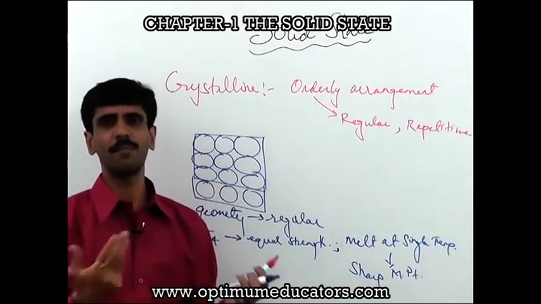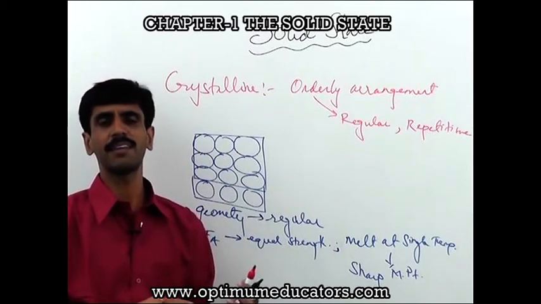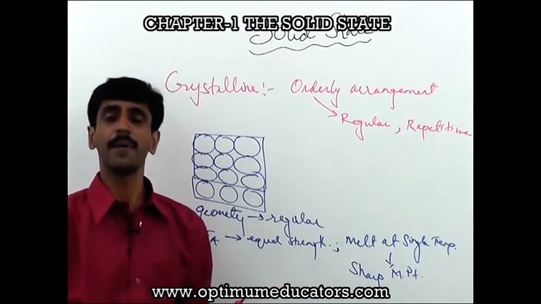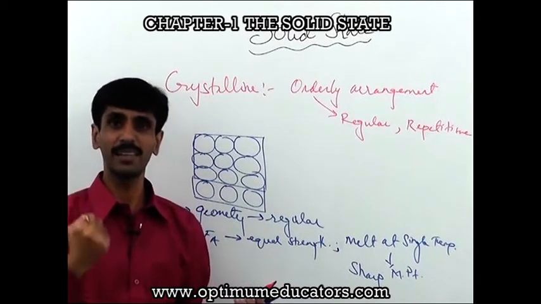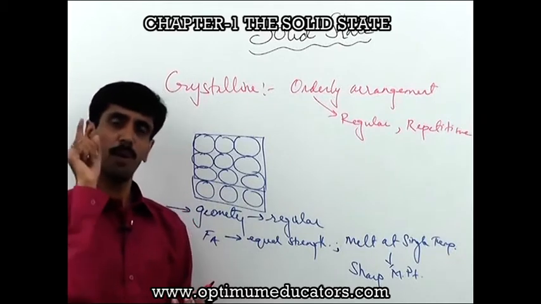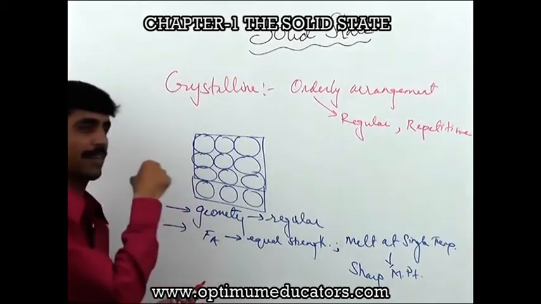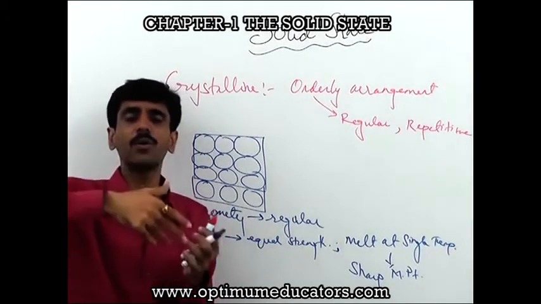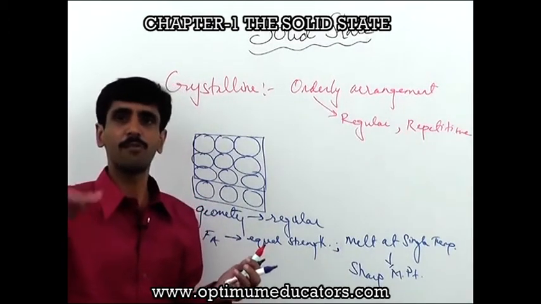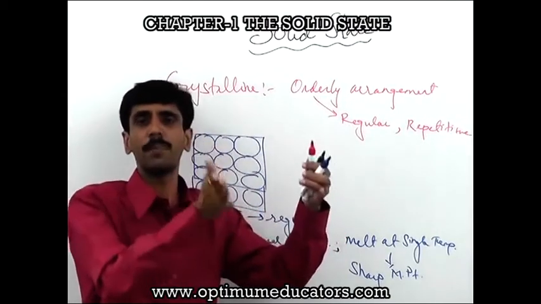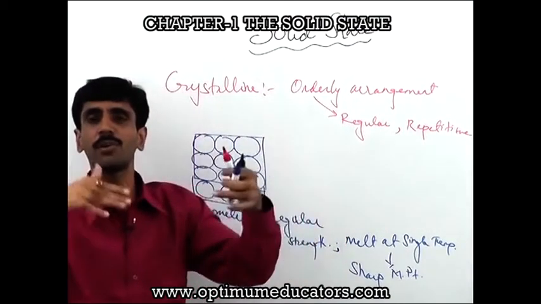Alright. Now the next thing is, there are various properties which are there of a solid. Say for example, there are mechanical properties. Okay, then there are some optical properties. Optical properties are related to color and all that. Mechanical properties related to the strength, the tensile strength of a solid substance. Now, whenever those properties are being observed for a crystalline substance, then from different directions, the properties are going to change. Okay, from different directions, that means as we are going to change the directions, the properties that is mechanical and optical is going to change.